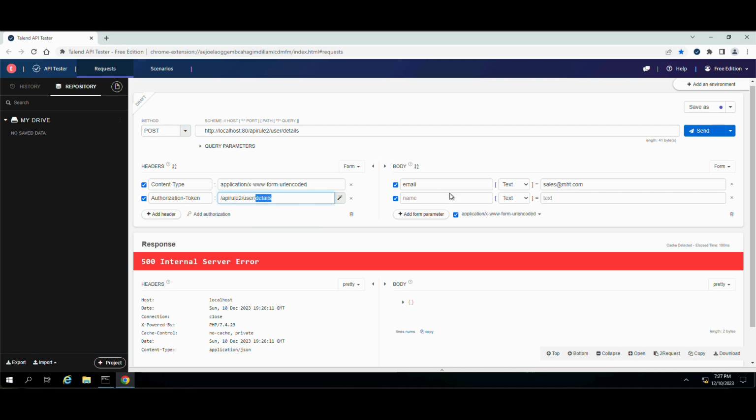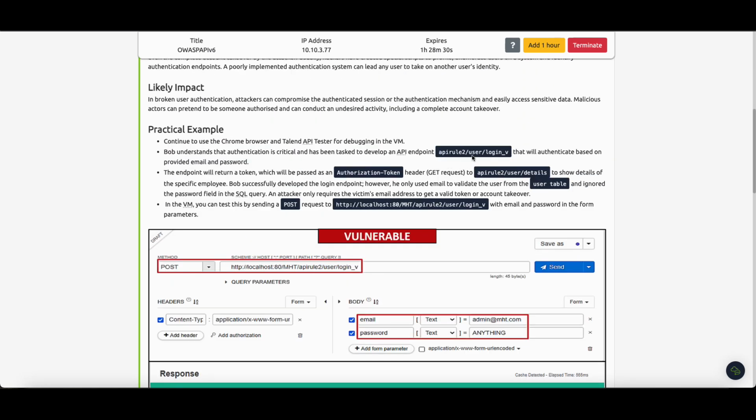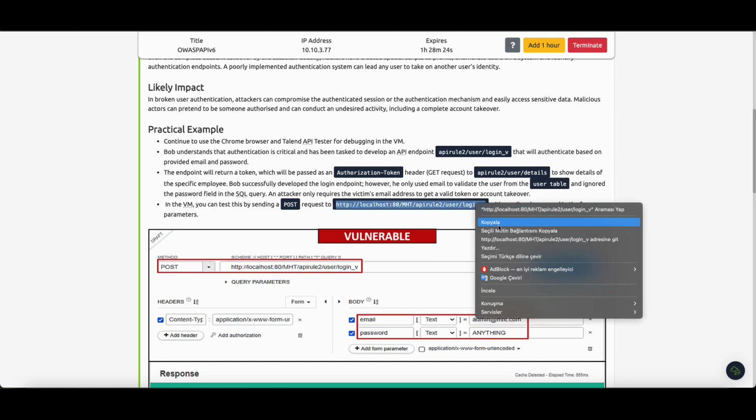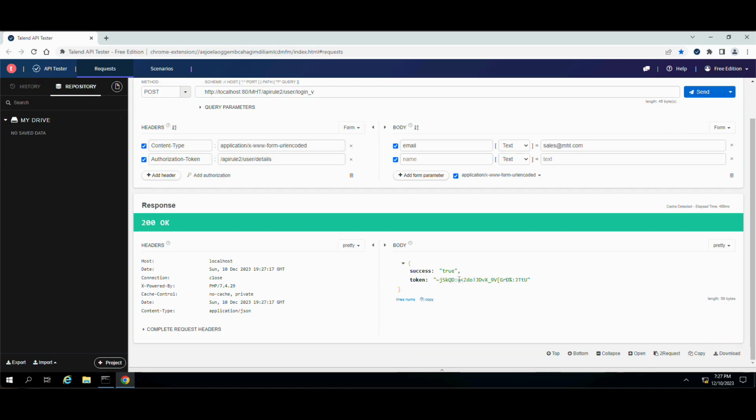Oh my god, really? So where is it? Login. Was it login V? Copy. Go there. Yes.